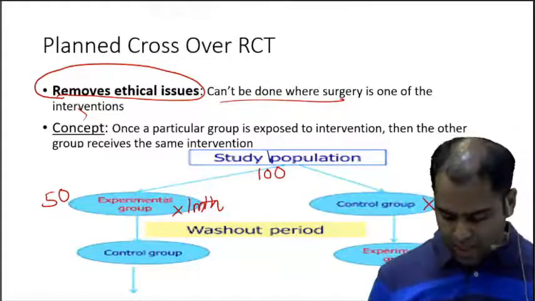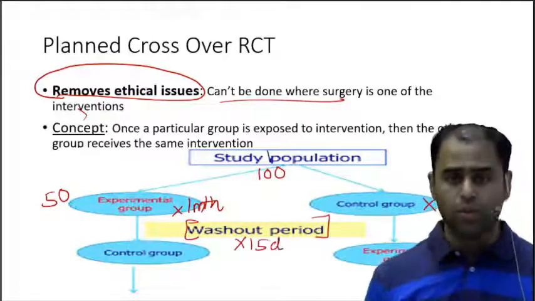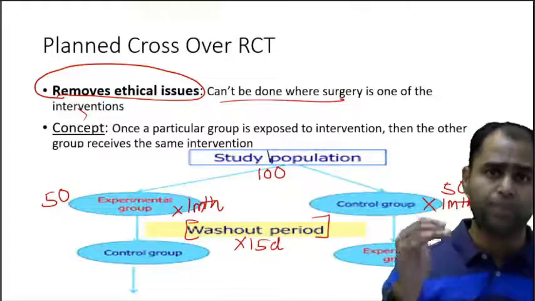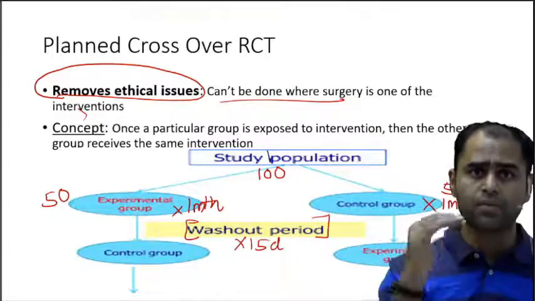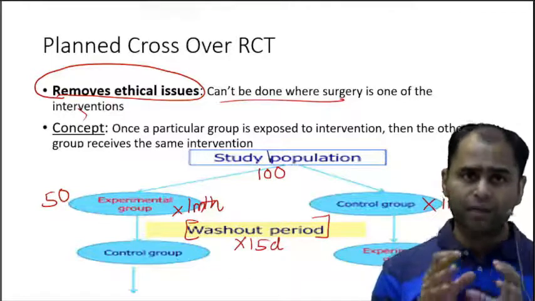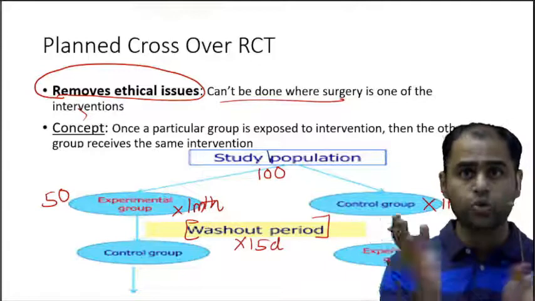After this, there is a specified washout period. Suppose that is 15 days. Now, what do I mean by washout period? It is the period when the action of the drug ceases from the body. So, after giving 1 month of this therapy, you go for a washout period and now switch.